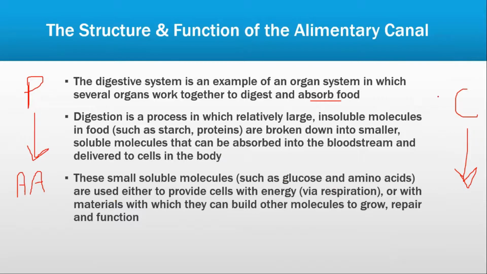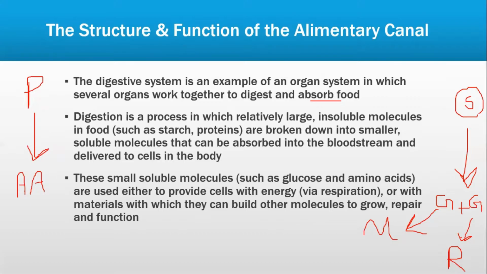Now, if you're taking in starch, for example, the carbohydrate is starch. That starch is broken down into glucose molecules, for example, and those glucose molecules might go and work in some parts of the body, for example in muscles, for example in respiration, lungs. So that's how large molecules are broken down into smaller molecules, or large insoluble molecules such as starch and proteins are broken down into smaller soluble molecules such as amino acids and glucose that can be absorbed into the bloodstream.